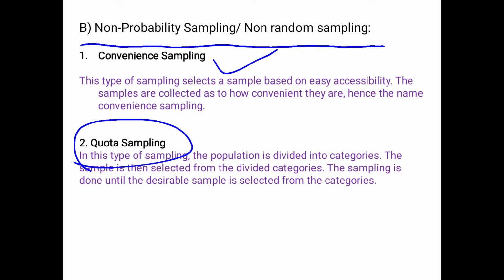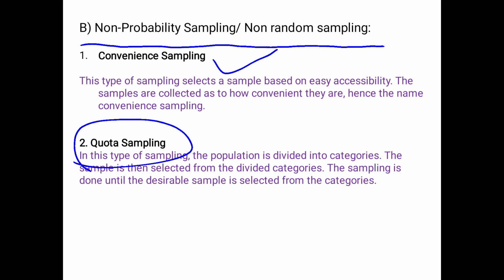For example, if you know the population has 40% women and 60% men, and you want a total sample size of 100, you will continue sampling until you get those percentages, 40% women and 60% men, and then you stop.